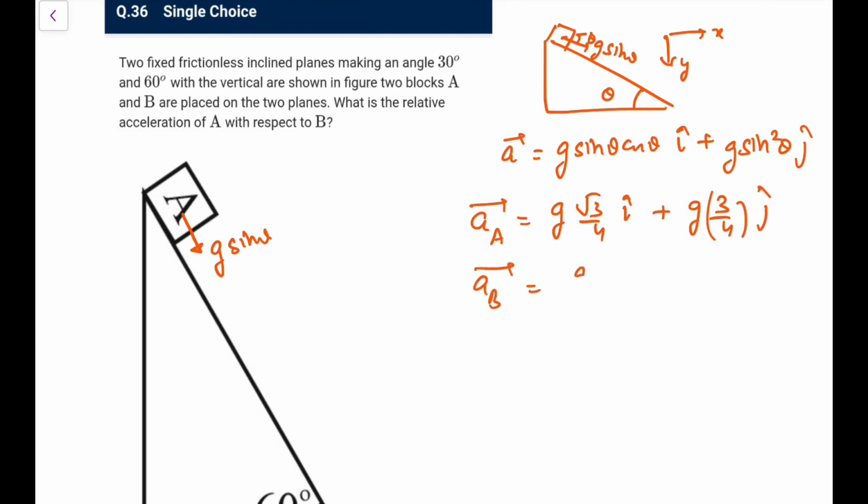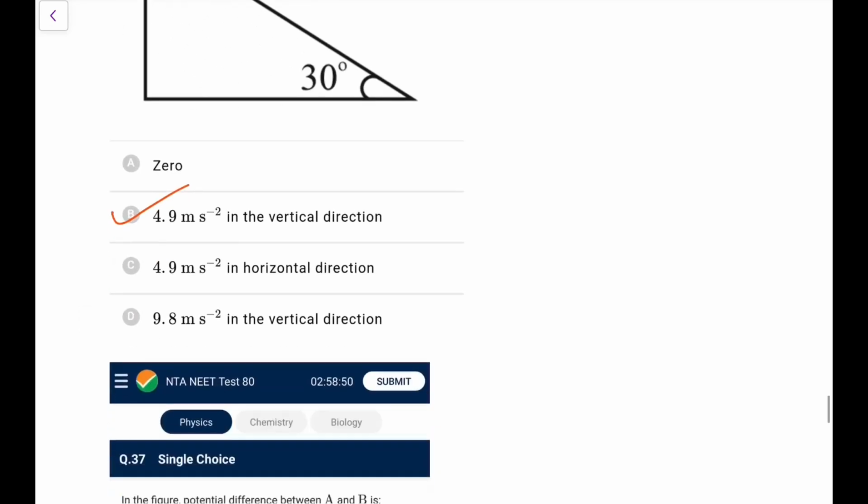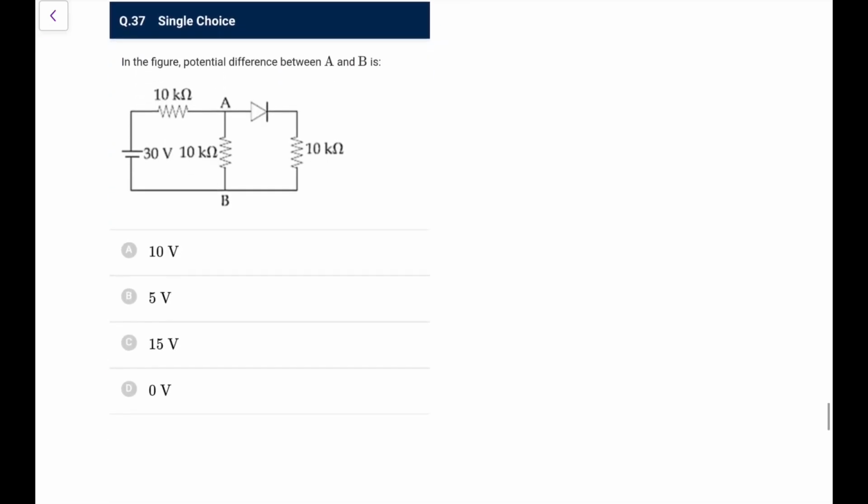Similarly for B, this would be sine 30 cos 30, again root 3 by 4 i cap, and g into 1 by 4 j cap. So if I take the relative acceleration, the i cap will cancel out, 3 by 4 g minus g by 4, that would be g by 2, that is 4.9 in the vertical. So go for option B, 4.9 in the vertical.